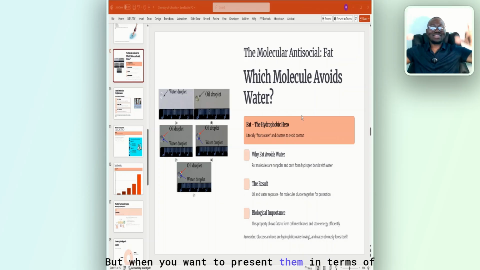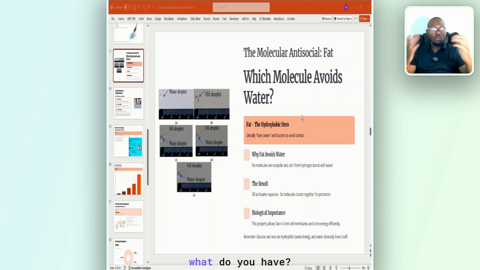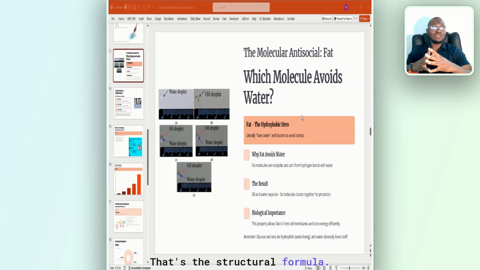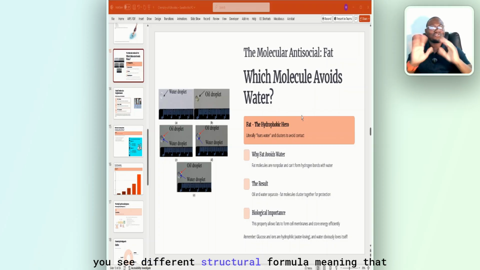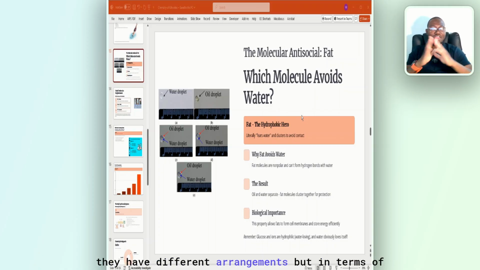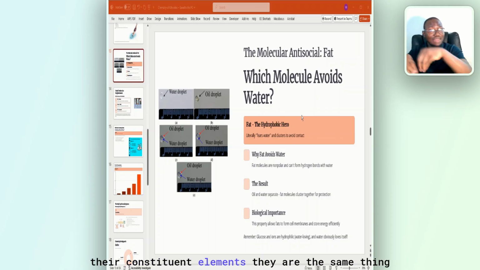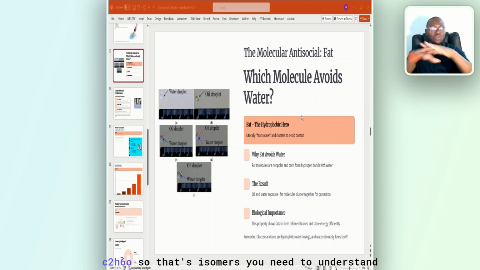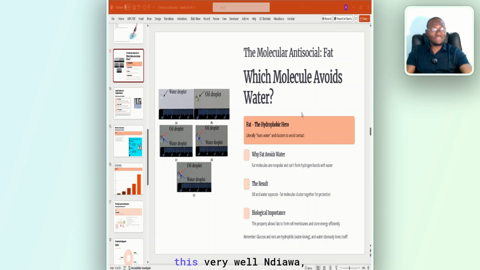But when you want to present them in terms of their structural formula, what do you have? You have CH3CH2OH for ethanol. That's the structural formula. But ethyl ether is CH3OCH3. You see? Different structural formula, meaning that they have different arrangements. But in terms of their constituent elements, they are the same, C2H6O. So that's isomers. You need to understand this very well.